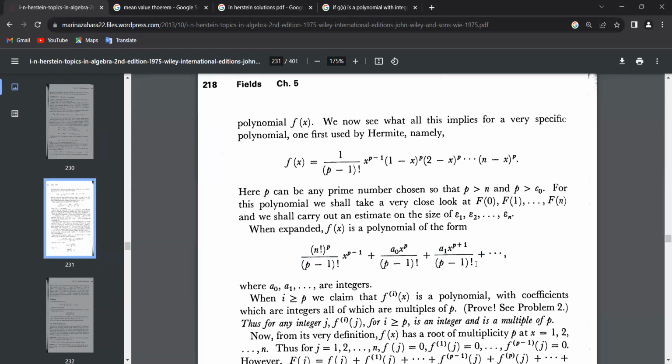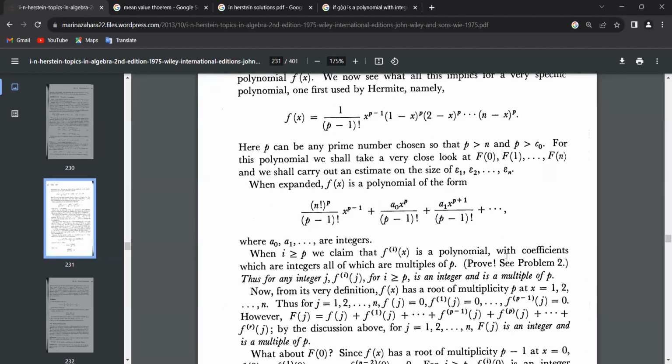So again, p minus 1 factorial being in the denominator is obvious. So is x power p minus 1, x power p and all that. But the important fact is that the a naught, a1, these are all integers. But I guess that follows. Again, just expand this out and you can see that it follows. This is definitely a polynomial with integer coefficients. They're very easy to see.